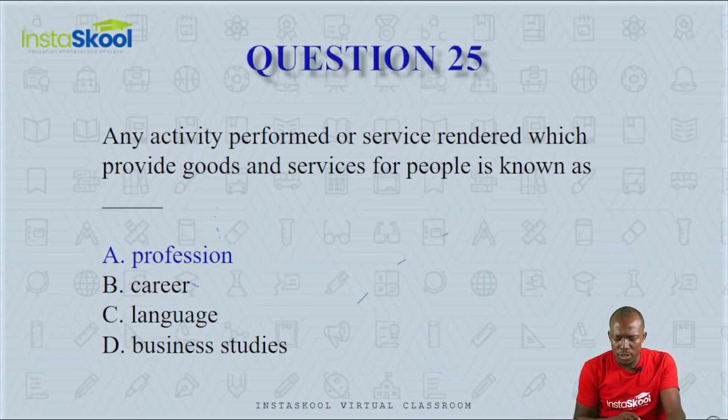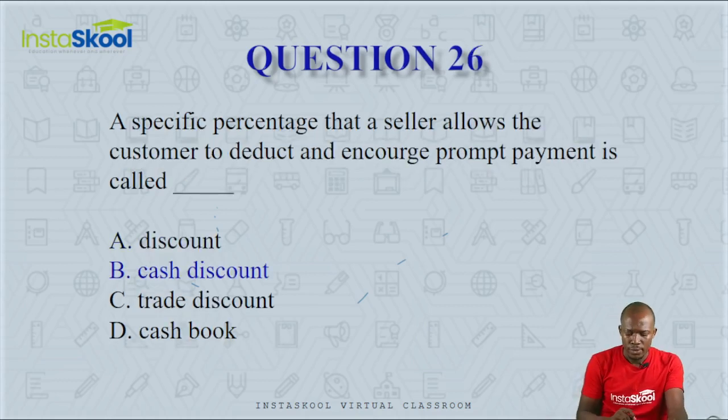Question number 26. A specific percentage that a seller allows the customer to deduct and encourage prompt payment is called dash. Is it discount, cash discount, trade discount, or cash book? Now when there is a deduction in price, it is called discount.